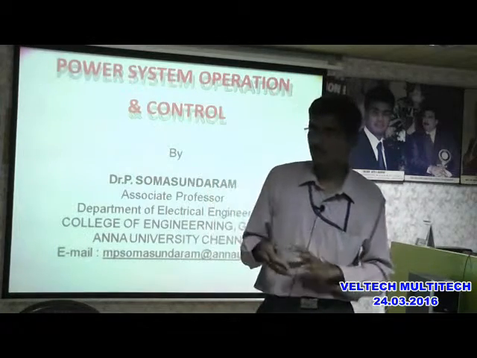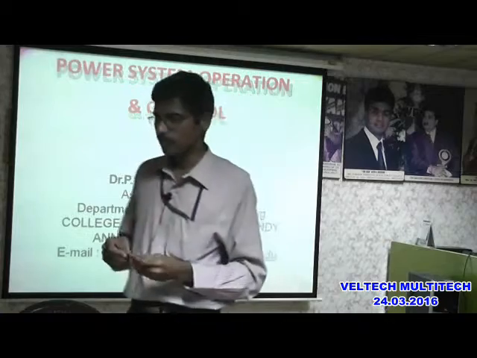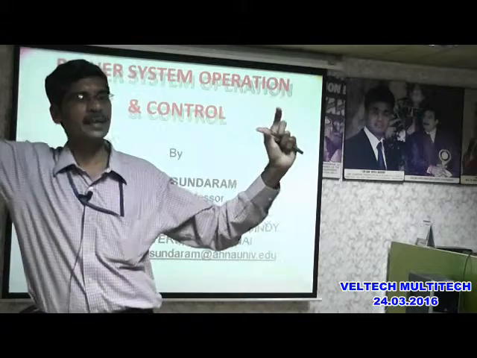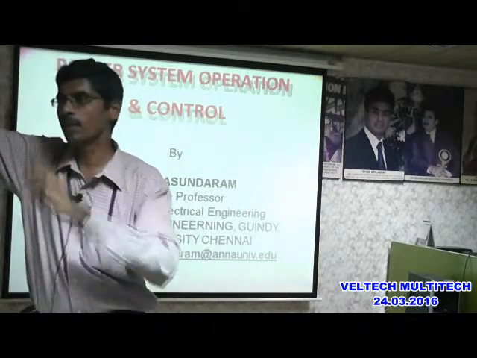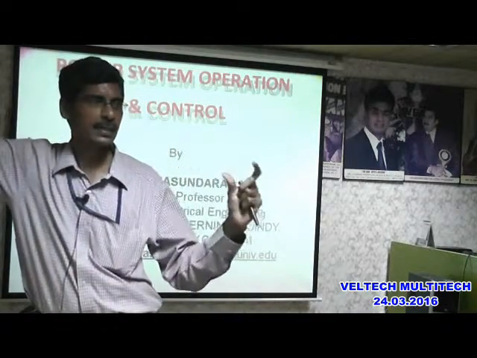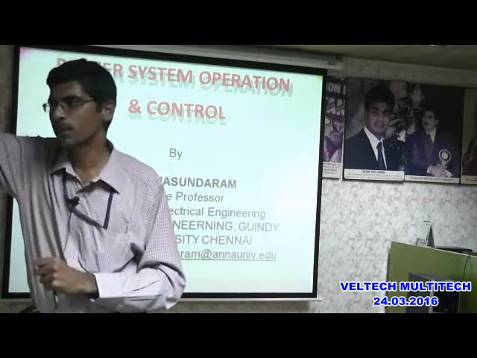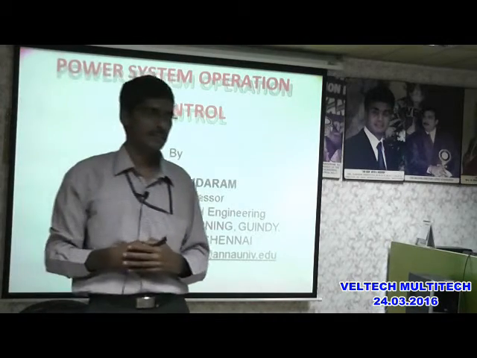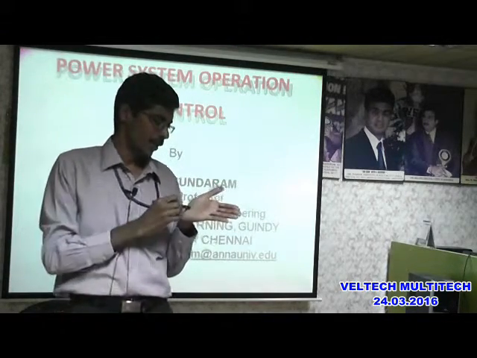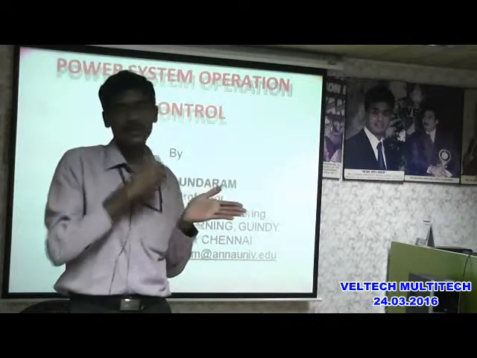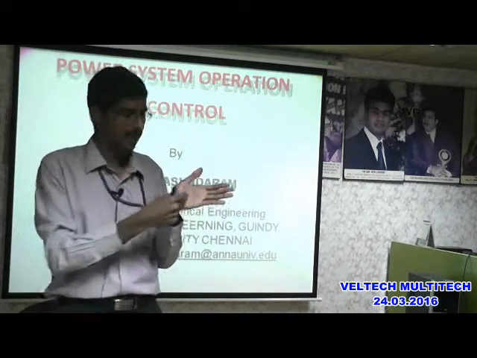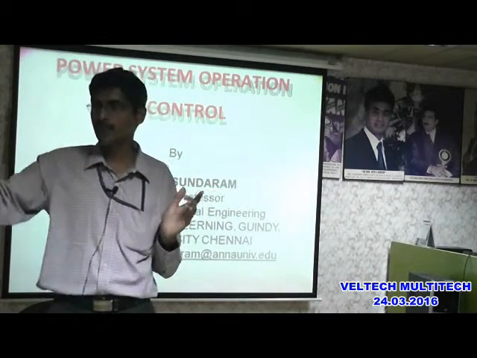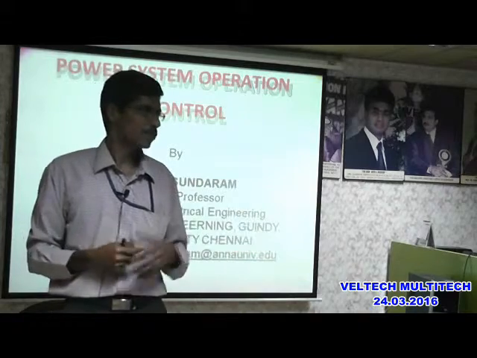And now this is the overall picture. But in your syllabus, you will be studying two major concepts. One is the speed changer and the other one is the speed governor. What is the speed changer? Now you have to come back to the economic dispatch. As an operator, you are giving the generation schedule for all the generators. Generator 1 generates some 80 megawatt. Generator 2 generates 120 megawatt. So this is your economic dispatch output.